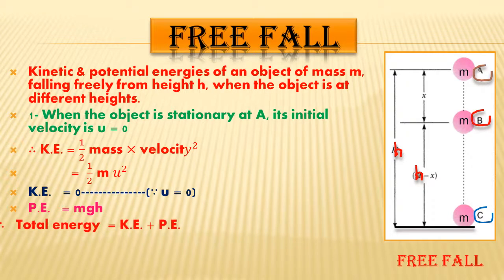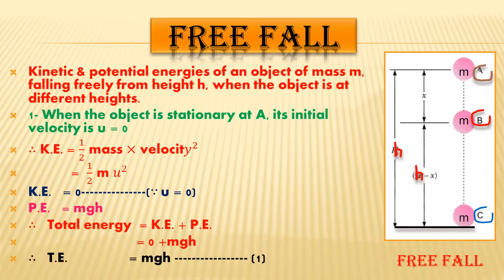Okay, so what is our total energy? It is kinetic energy plus potential energy. After putting in the values, kinetic energy is 0 and potential energy is equal to mgh. So 0 plus mgh is mgh only. So here at position A, the total energy of the object will be mgh. This will be our equation number 2. Now let's see position B.